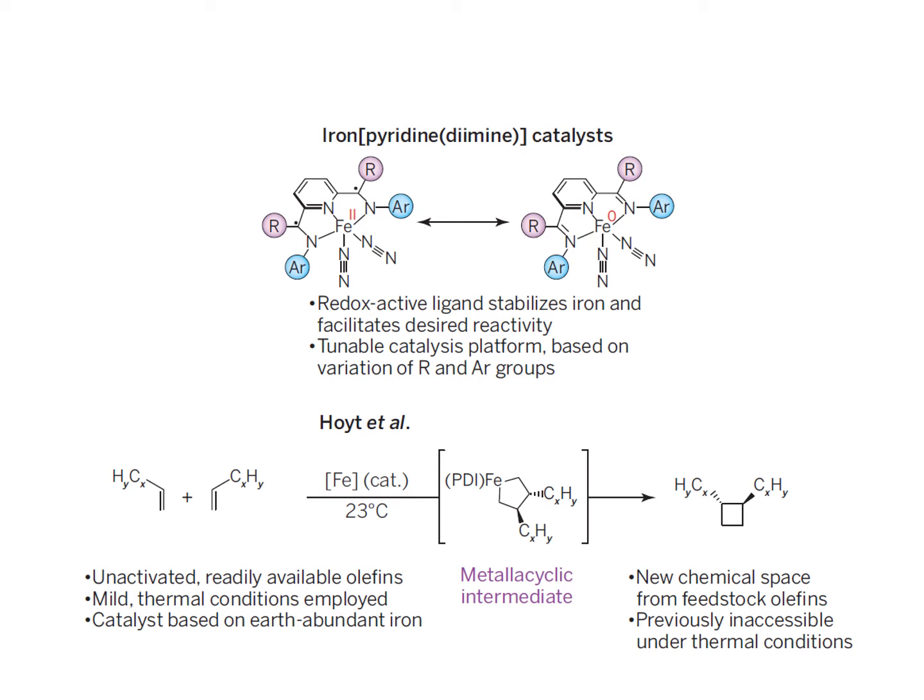The aryl group which is present on the nitrogen is fairly large, and as a result, the two olefins are coupled in a head-to-head fashion. Subsequently, if a reductive elimination happens, this will result in the formation of another carbon-carbon bond, this time between the two methylene groups, resulting in the formation of a cyclobutane.